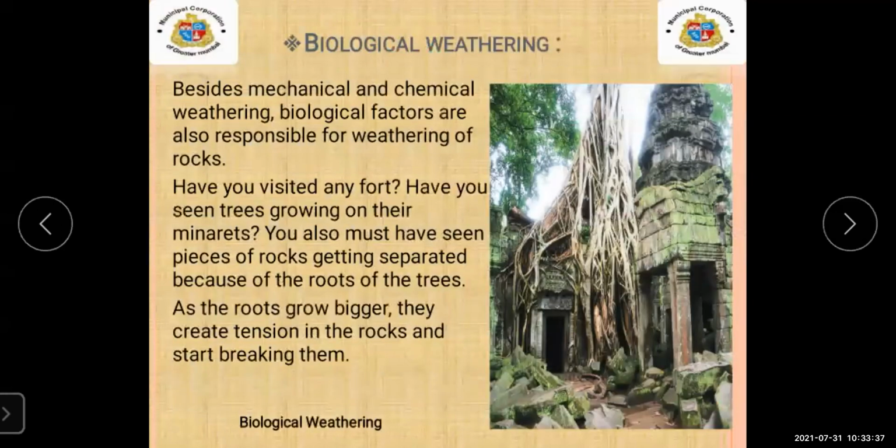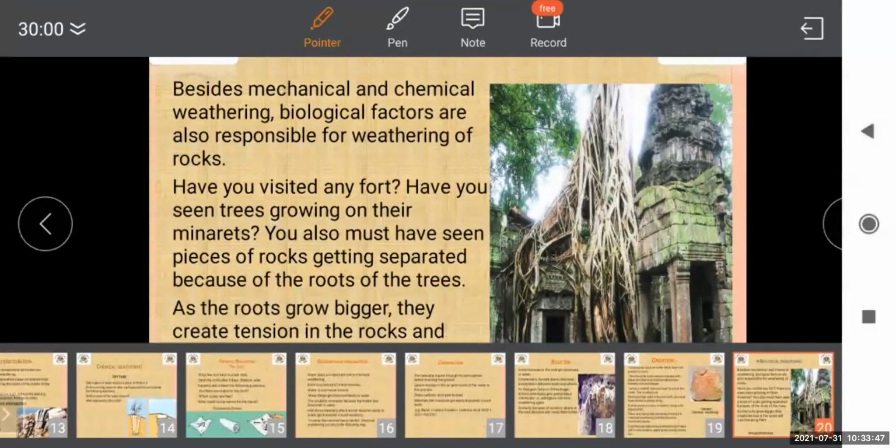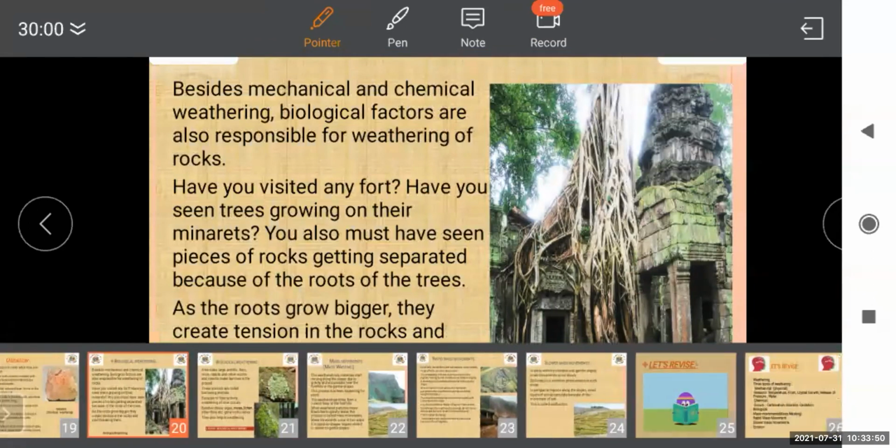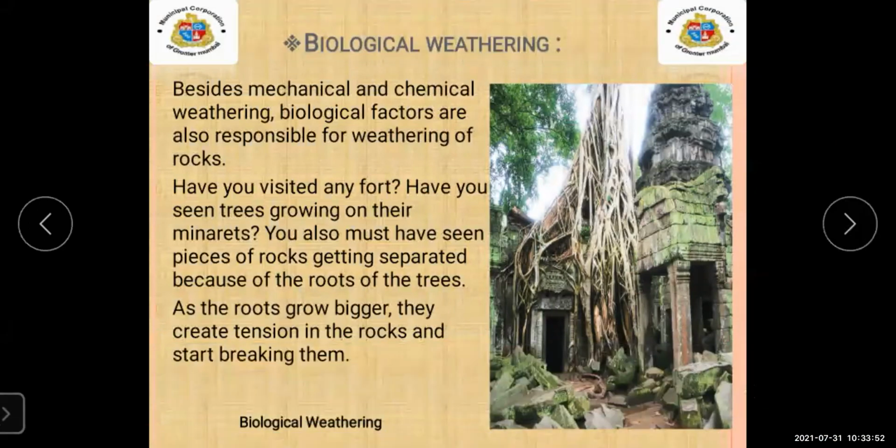The third type of weathering is biological weathering. Now, what is biological weathering? Biological weathering means that besides mechanical and chemical weathering, biological factors are responsible for the weathering of rocks.